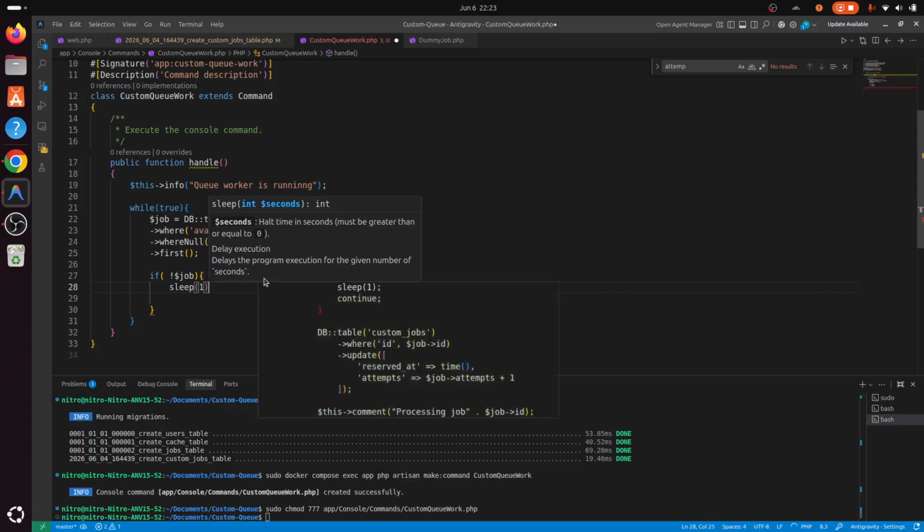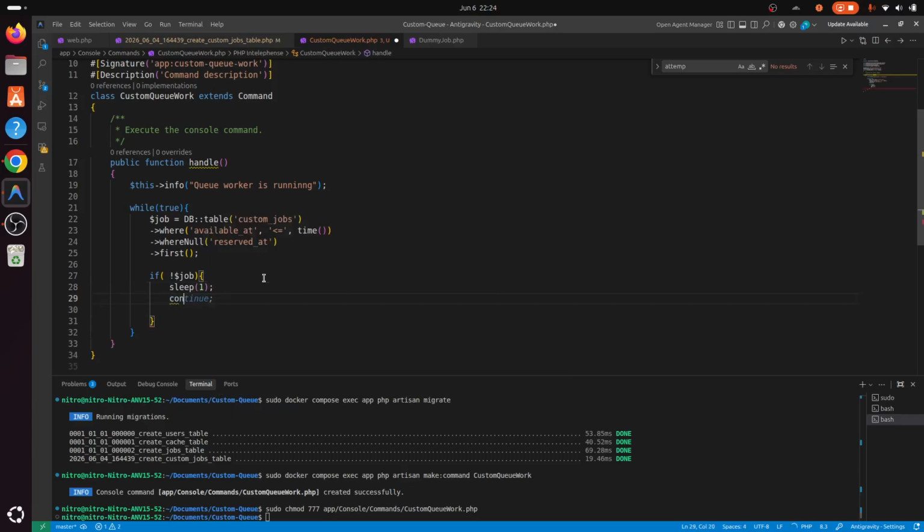So sleep for 1 second and then continue. So it will continue with the loop again after 1 second. So it tries to fetch the job every second.